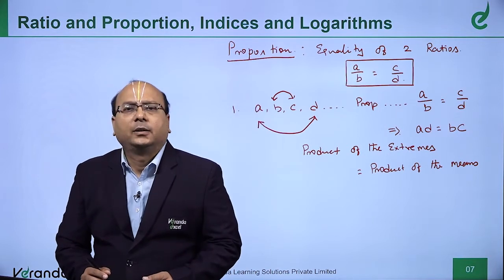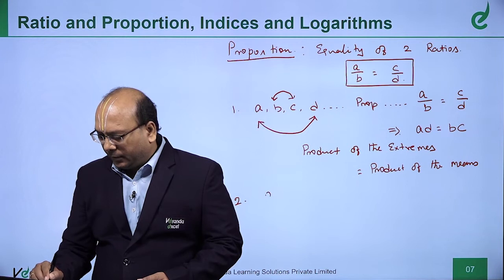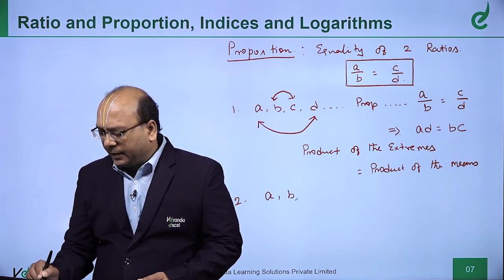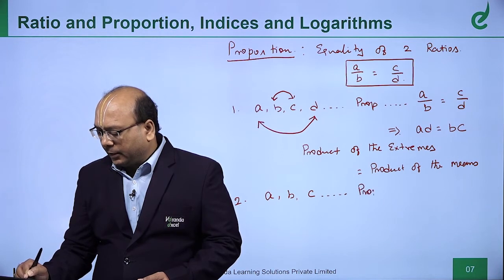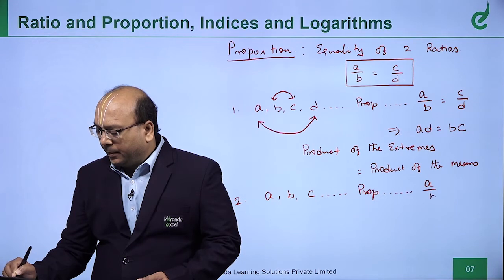So, this is one principle we need to understand. Then, suppose A, B and C are in proportion, three quantities are in proportion. What we understand? A by B is equal to B by C.